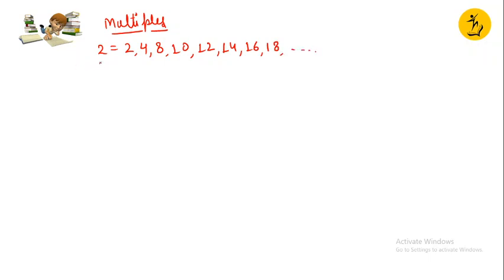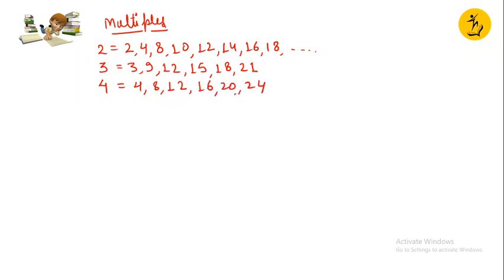Let's talk about multiples of 3, and multiples of 4. And so on. You can keep on writing the multiples.